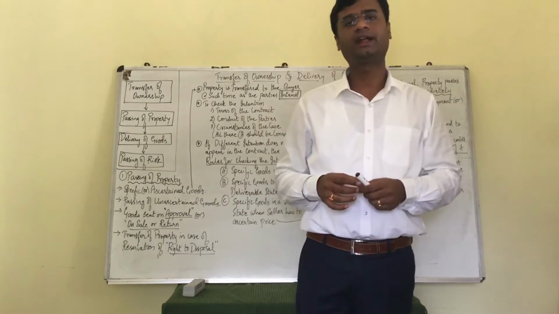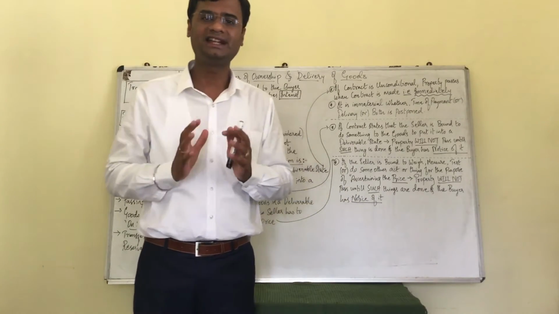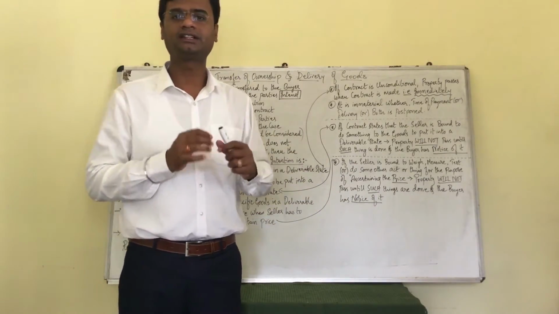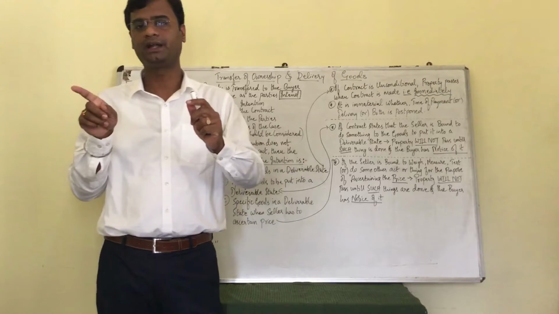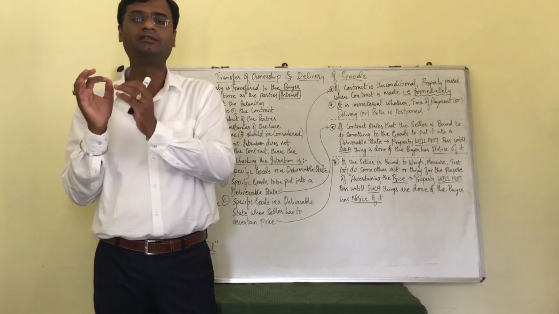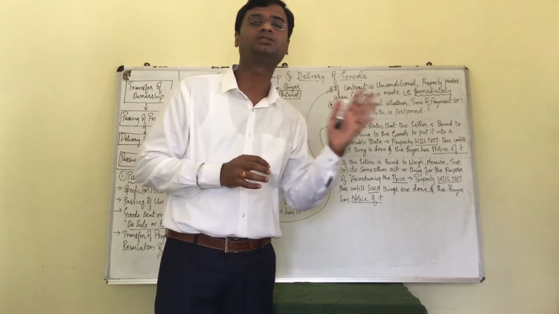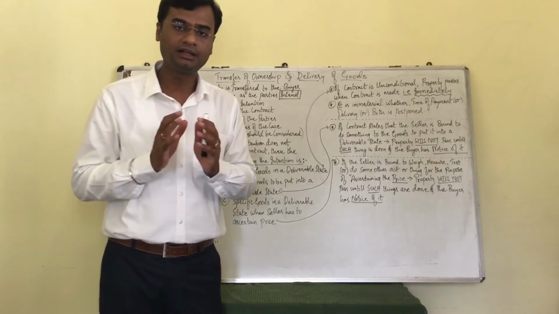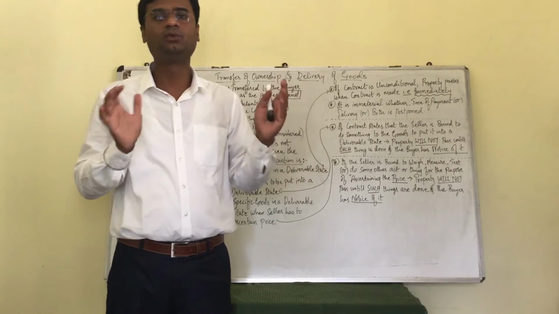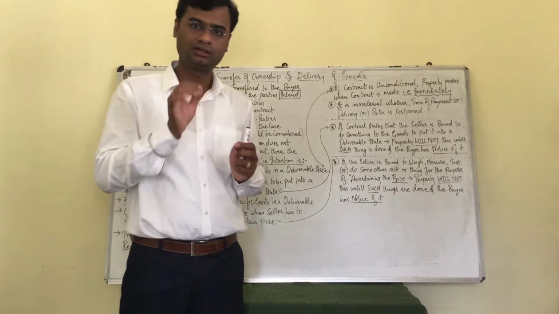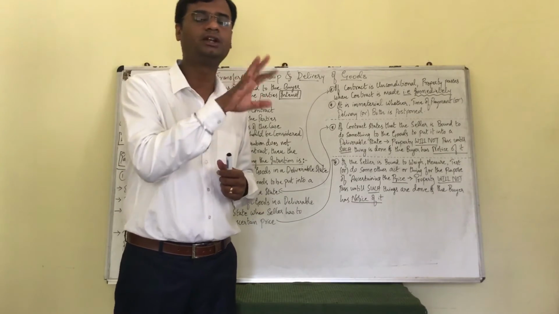Let's say a contract wherein the seller has already produced the goods and is yet to pack them. If the contract states that the seller must produce the goods, pack them and inform the buyer, then until the information to the buyer, that is the notice to the buyer, is given, the property in the goods does not pass on from the seller to the buyer. I make it even more clear. Production of the goods, packing of the goods, information to the buyer is what the terms of the contract have said.